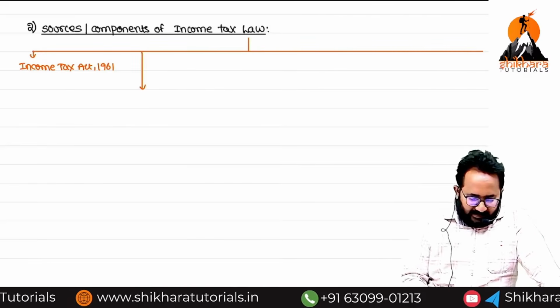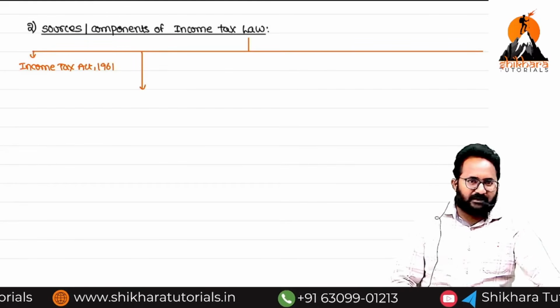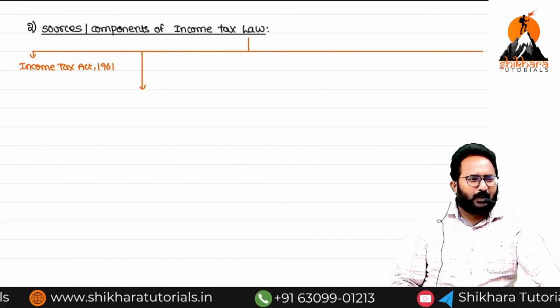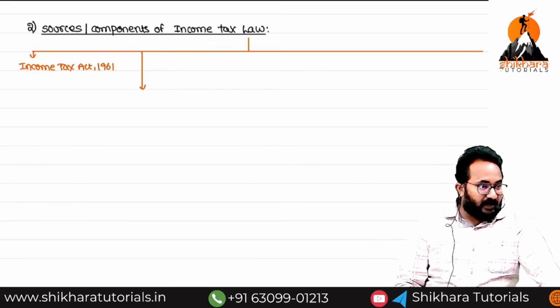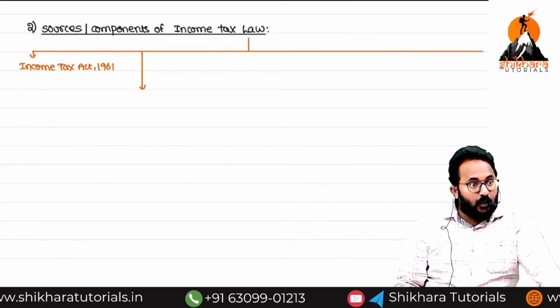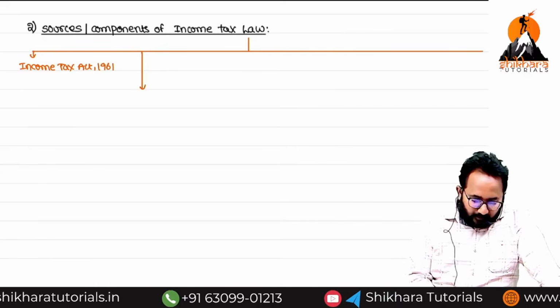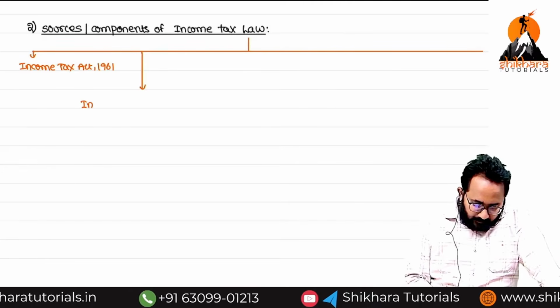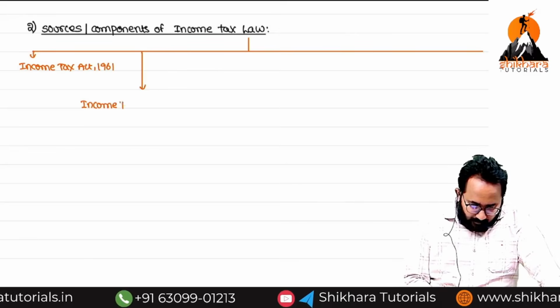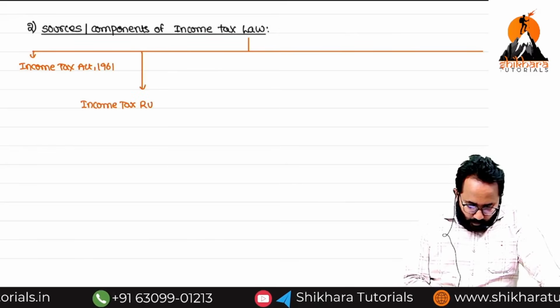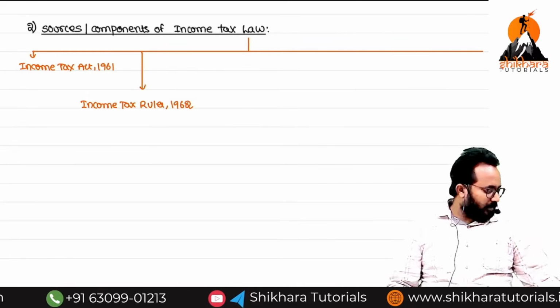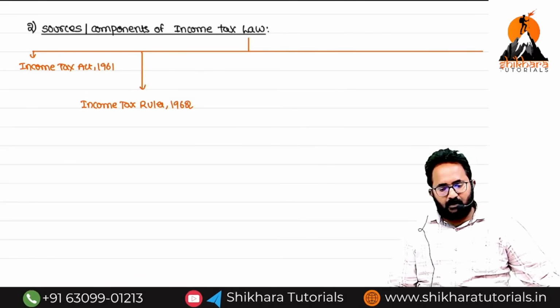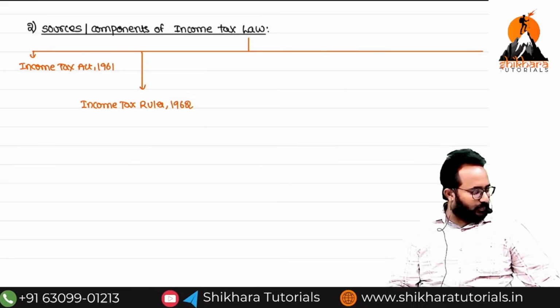Definitely, in 1961 and 62 they implemented this law. Many doubts were there for the assessees. So that's why, the very next year, they gave the rules: the Income Tax Rules, 1962.